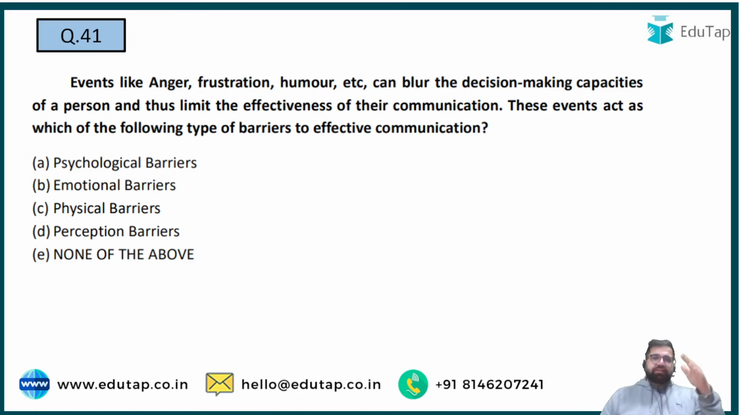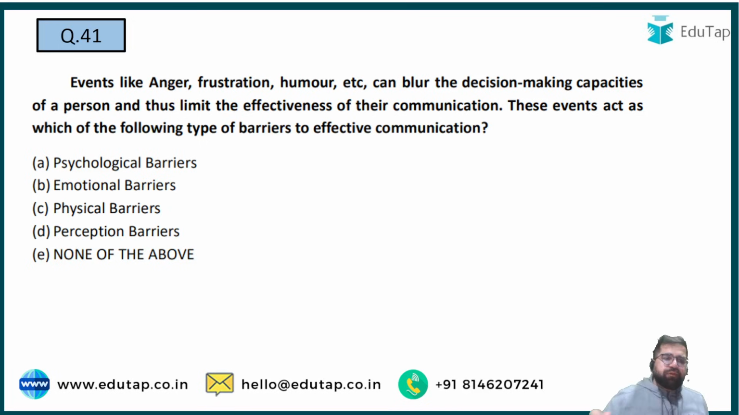So now 10 previous year questions will come. You have to answer them. Events like anger, frustration, humor can blur the decision making capabilities of a person, thus limit effectiveness of the communication. These events act as which of the following type of barrier of effective communication? Psychological, emotional, physical and perceptional.